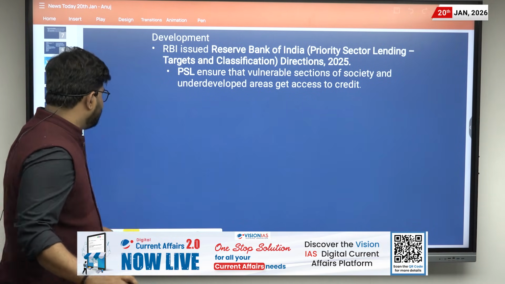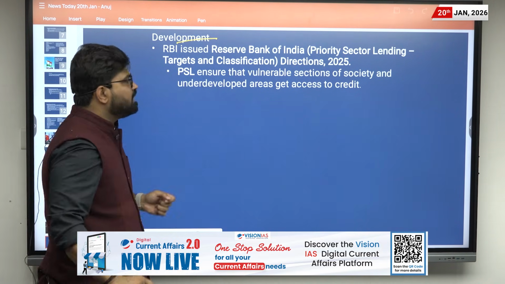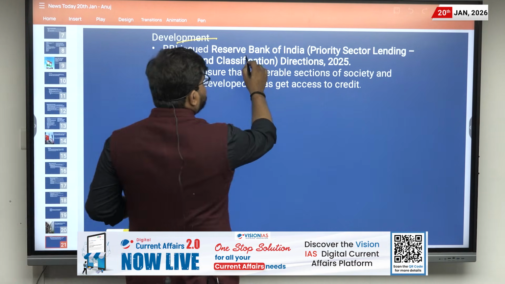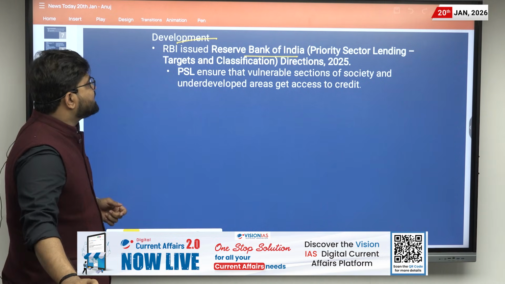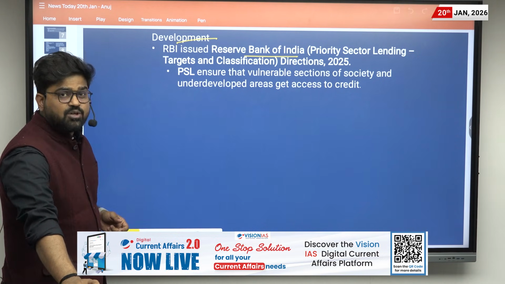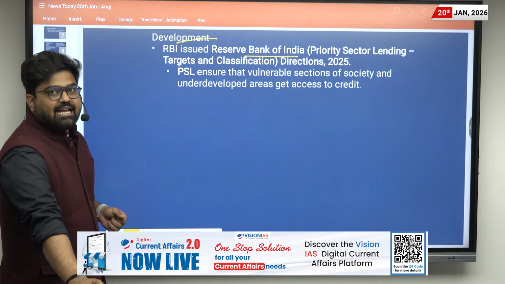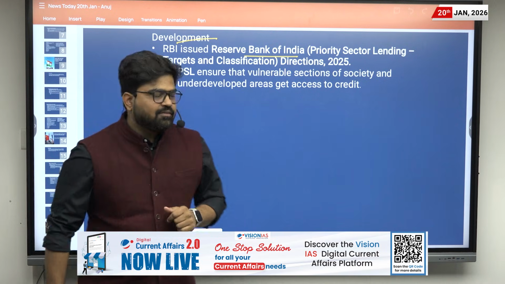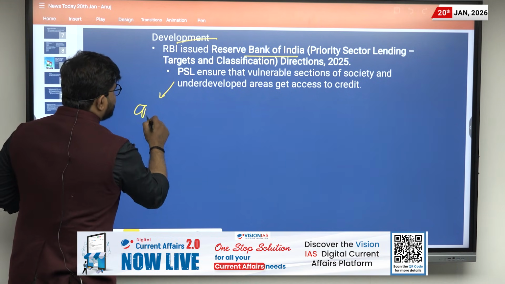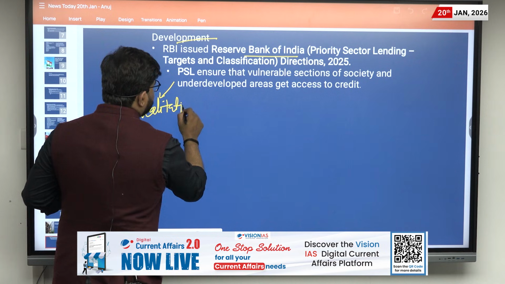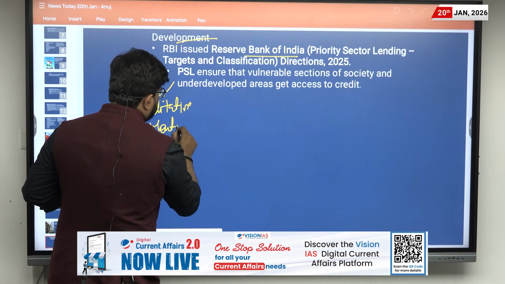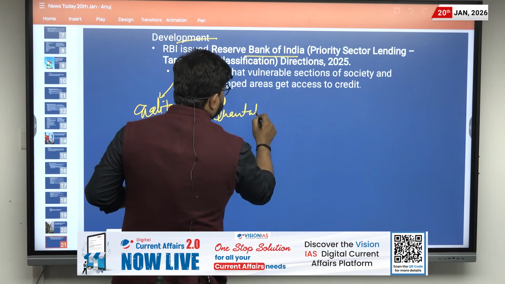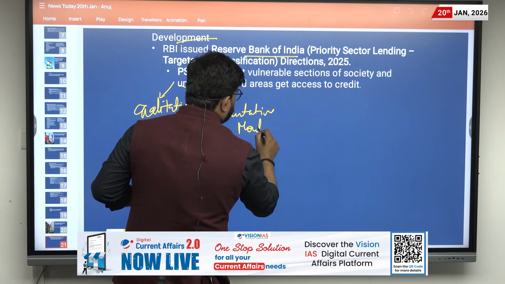First of all, the development, we have already discussed the context. So the RBI has issued the Reserve Bank of India Priority Sector Lending Target and Classification Direction for 2025. And what is PSL? Basically, the RBI has two options. One is qualitative monetary policies, and another one is quantitative monetary policies.